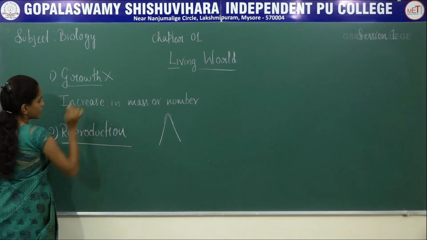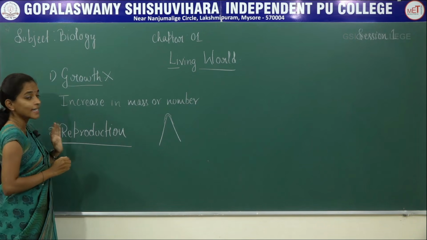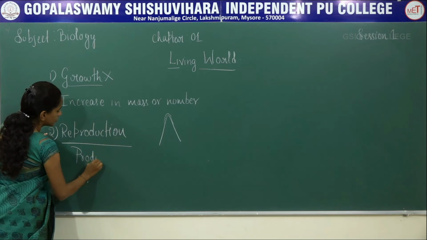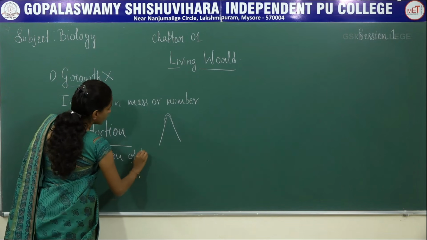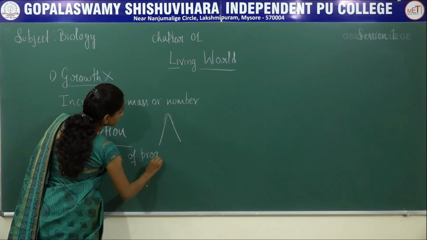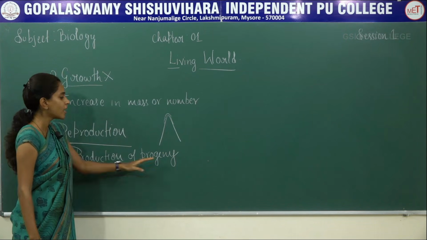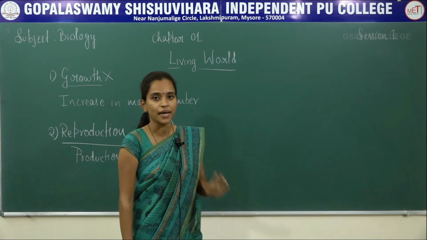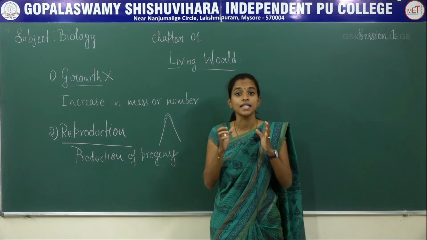What is reproduction? To define reproduction, it is the production of progeny same as that of the parents. What is a progeny? Progeny means a young one.